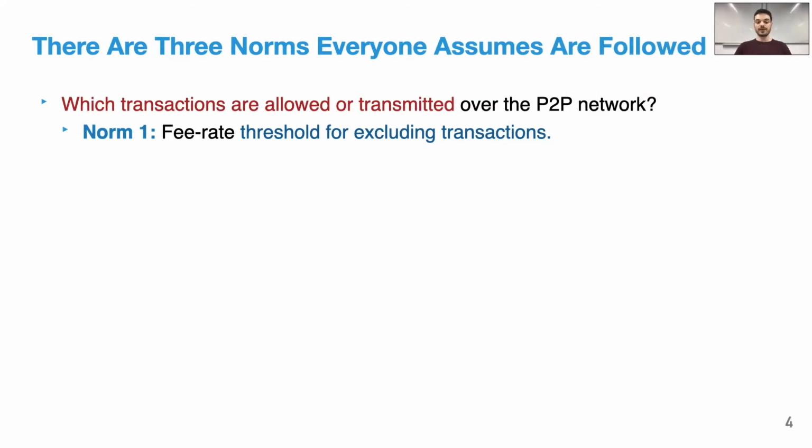Now, let me tell you 3 assumptions everybody makes today about transaction ordering in Bitcoin. These are the norms that everybody thinks are being followed. For instance, which transactions are allowed or even transmitted over the peer-to-peer network? If a transaction offers a fee below a certain threshold, it will be dropped and no longer considered for inclusion. By the way, the fee here is simply the money that miners get to include this transaction in a block. Therefore, here we have the first norm: fee rate threshold for excluding transactions.